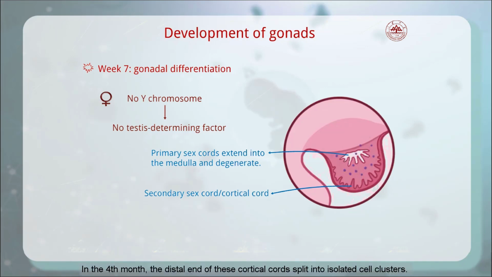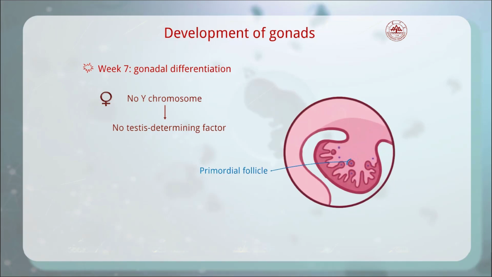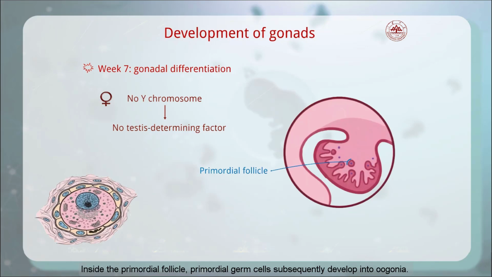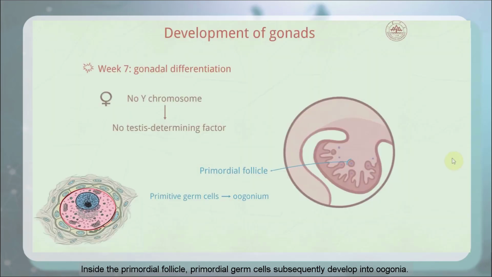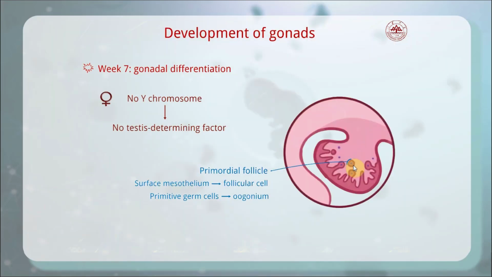In the 4th month, the distal ends of these cortical cords are split into isolated cell clusters. These cell clusters are called primordial follicles. Inside the primordial follicle, primordial germ cells subsequently develop into oogonia. Surrounding epithelial cells form follicular cells.